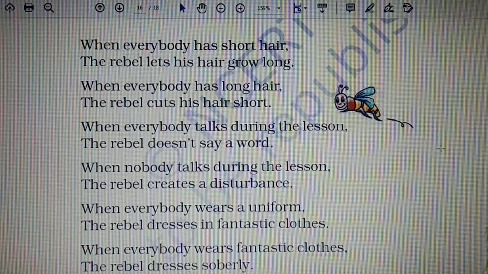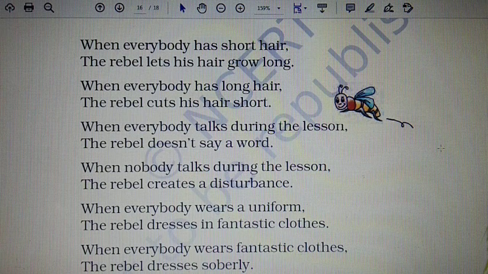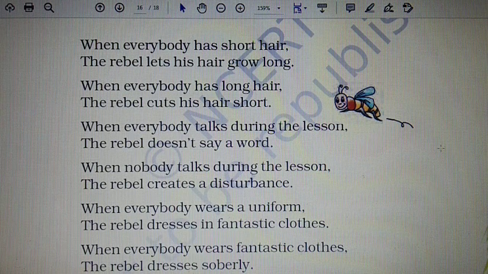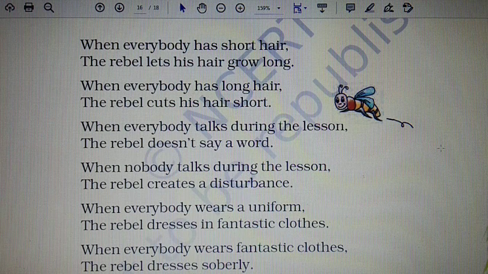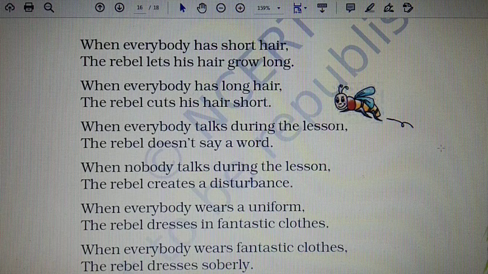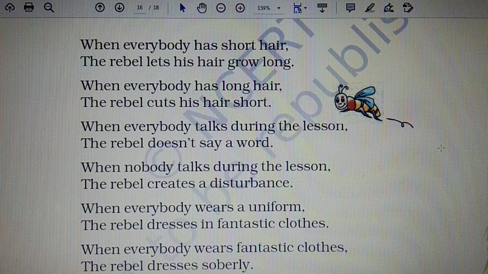So he does the vice versa. When everybody is silent, he will create disturbances in the class, and when everybody is talking something important about the lesson, he will be quiet where he is supposed to speak. The rebel is continuously trying to do something different so that he will become important in the society.